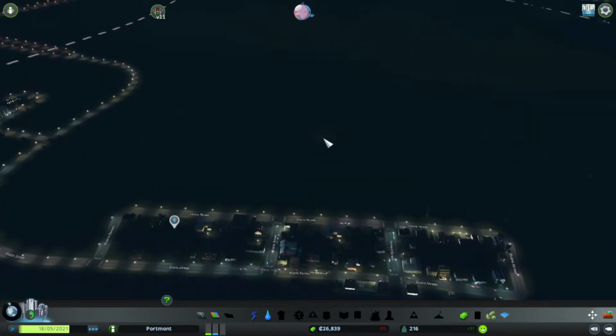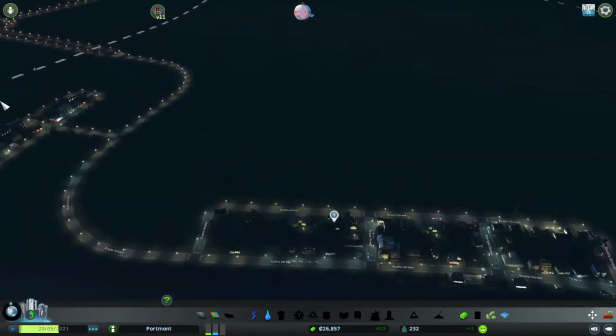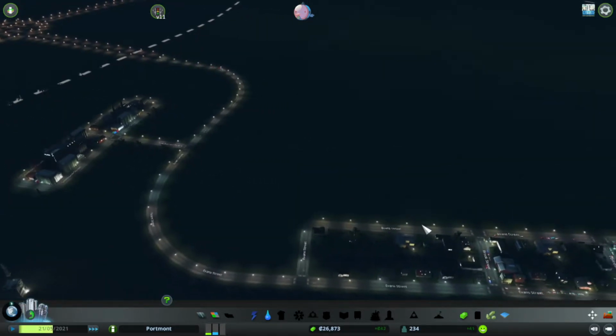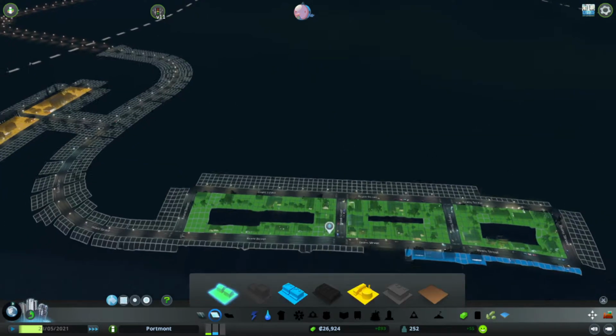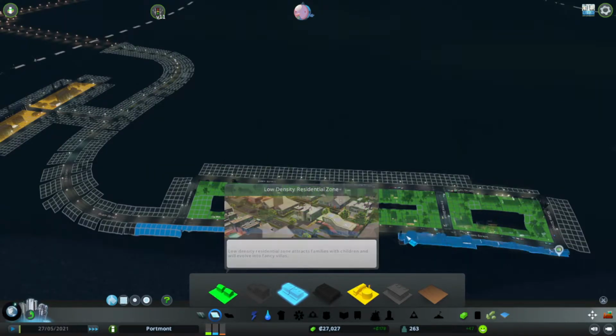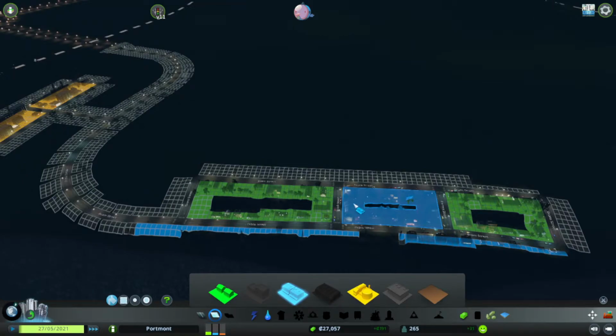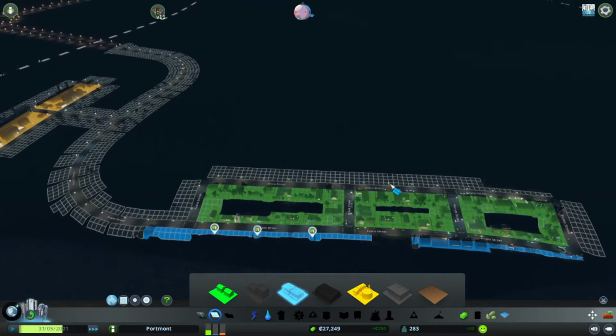Now you can see it's gone nighttime. If I was more experienced at both City Skylines and YouTube, I might turn the day-night cycle off, but at the moment I don't have that knowledge, so we're just going to leave it on for now. We're going to zone in some shops because they're slightly going up there. We're now making a profit, which is great. That's what we want, with people coming in the city.